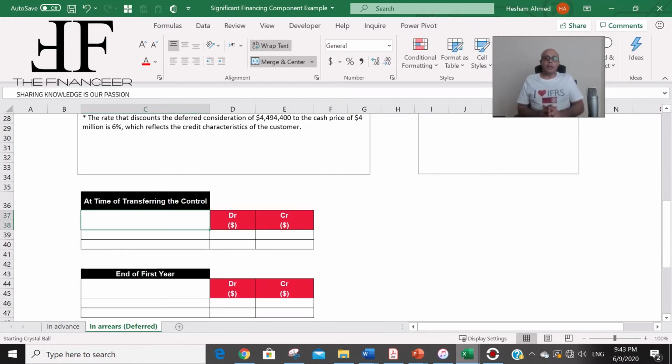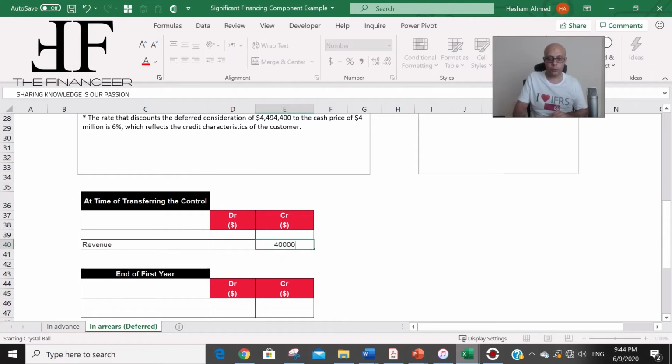Okay. Now, according to the 5 steps model, the company should recognize revenue as per step number 5 when the control of the product or service is transferred to the customer. So in July, the company transferred the control to the customer, so we need to recognize revenue on July, regardless of whether you collected the cash or not. So we need here to recognize revenue. So we are going to say credit revenue, with how much value? The value of the cash selling price as of today, which is how much? It will be 4 million. So this will be the value of the revenue that you need to recognize today.